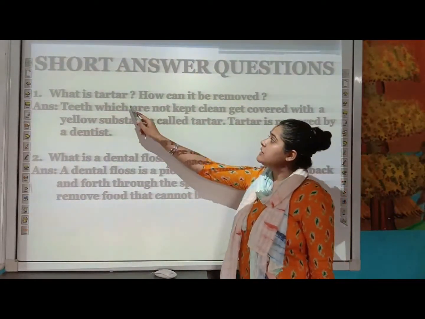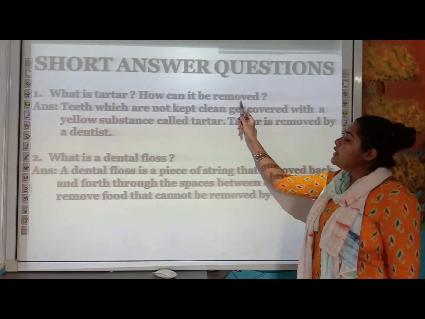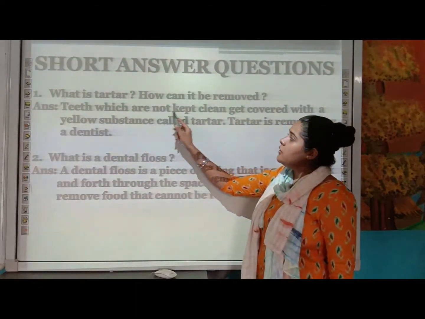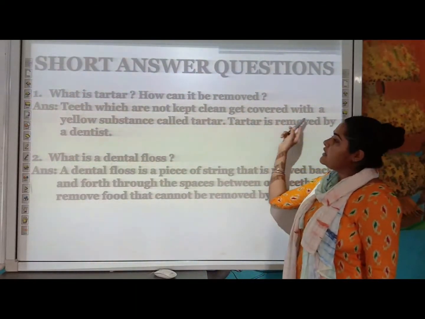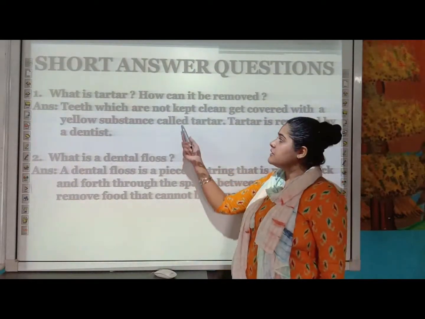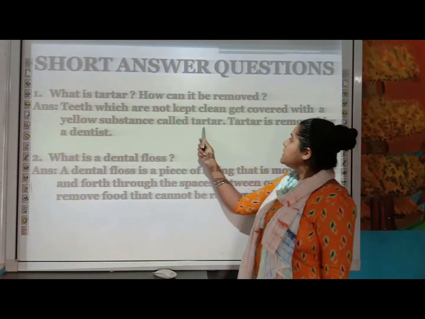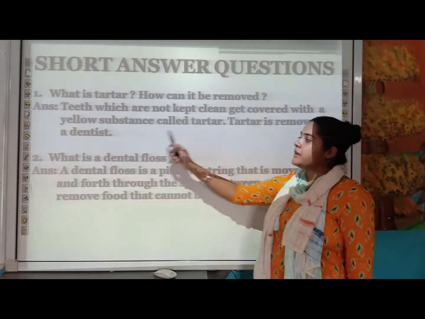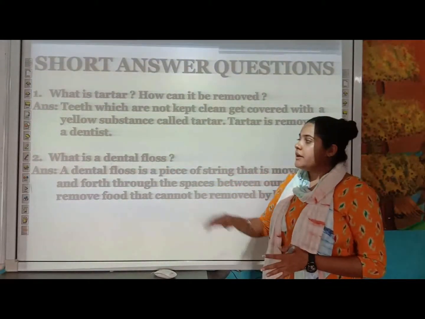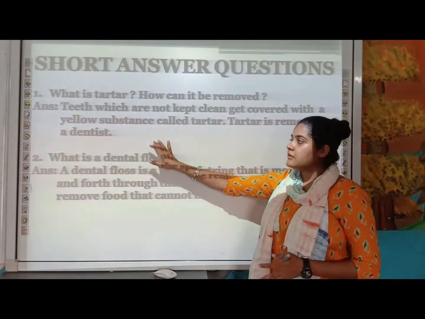First one is, what is tartar and how can it be removed? The teeth which are not kept clean get covered with a yellowish sticky substance, that is your tartar, and this can be removed by the dentist. So you should visit the dentist regularly, every 6 months.